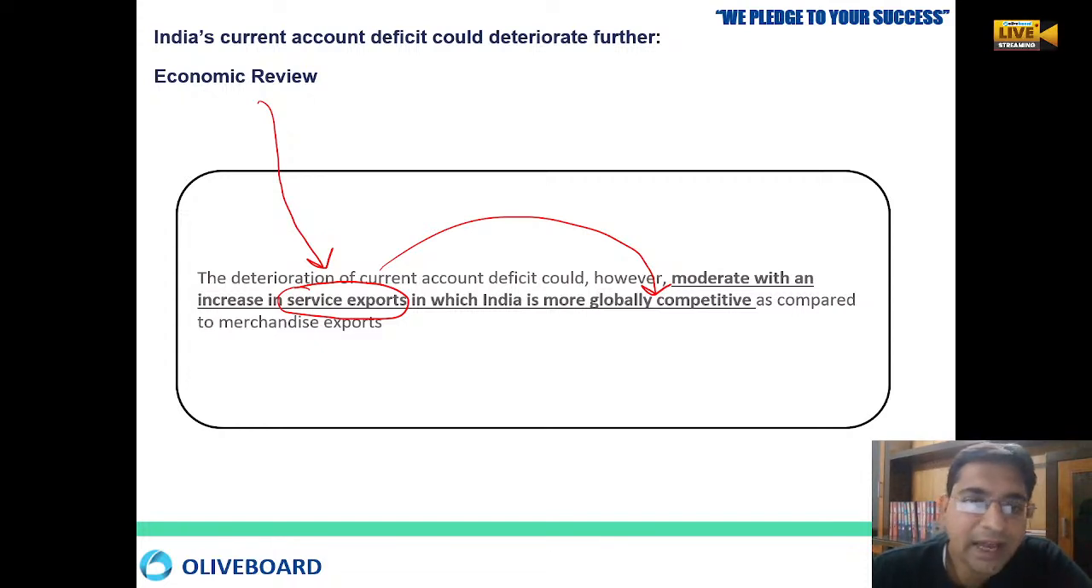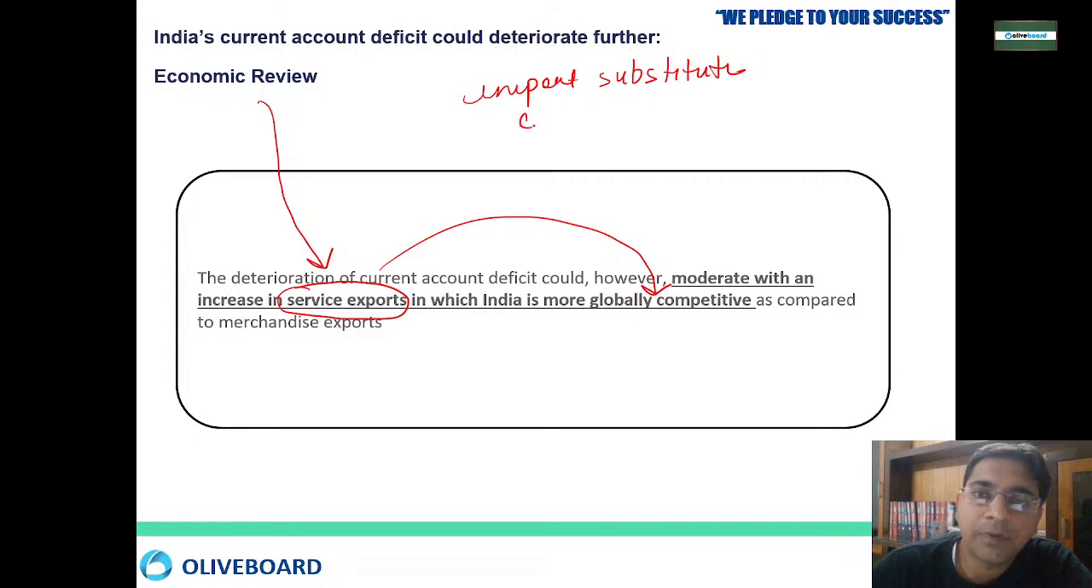We need to be good at merchandise export, and we need to curb our imports. We need to do import substitution. We have to curb our imports. How can we curb our imports? By producing the goods in our country.